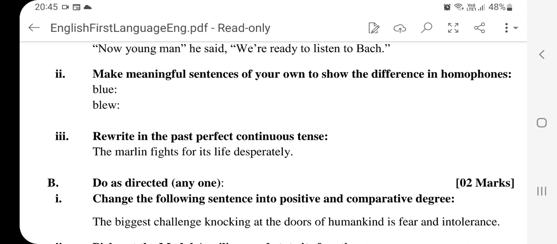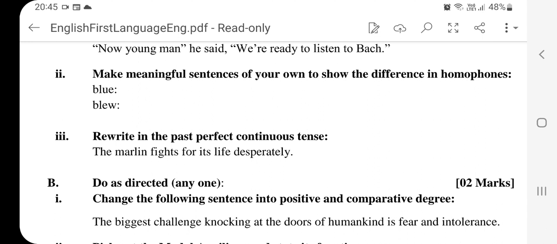The first one is blue. We all know blue is a color. So you can frame any reasonable sentence. Very simple could be, Sunita is wearing a blue dress. Very simple. Next one is blew. It's a verb. So the policeman blew the whistle. You may form any other sentences of your choice, but keep the words the same. Do not change the words.